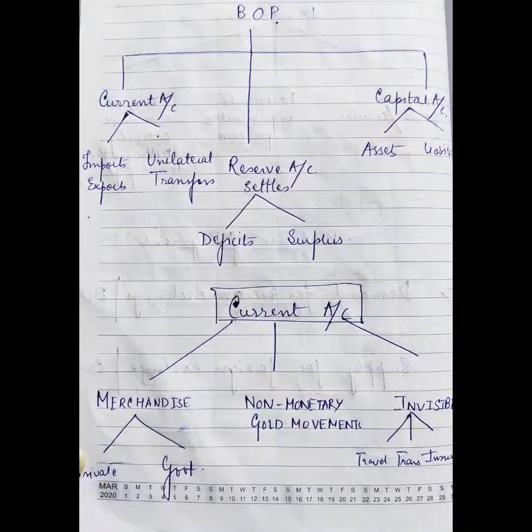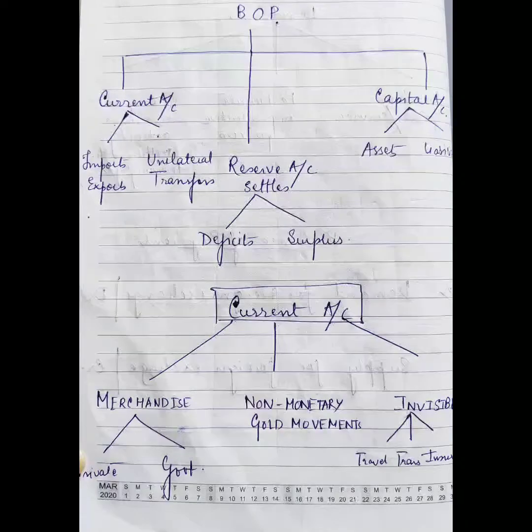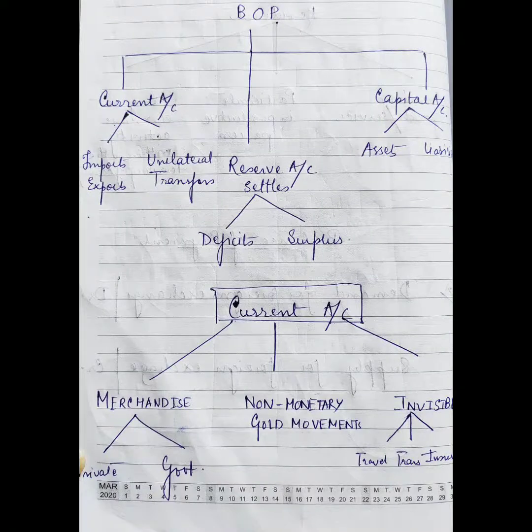Next is the capital account. It records transactions of assets and liabilities. And apart from these two types, there is one more account that is called a reserve account. This is not different from the capital account. It relates to financial assets and liabilities only. But this is the account where the reserve assets are included. Now, what are reserve assets? These are the assets which the central bank of the country uses to settle the deficits and the surpluses that arise in the current account as well as the capital account.